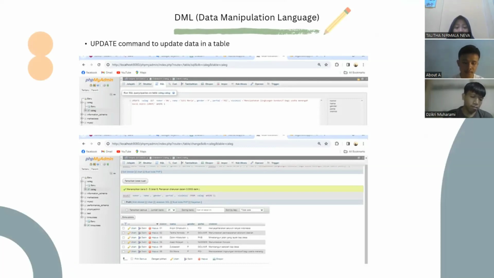So we use the SQL tab, use the formula and just input the data based on our database that we have made before. And if we use update, it's for adding one table, for example, we add number 06 Siti Maria from PDI.